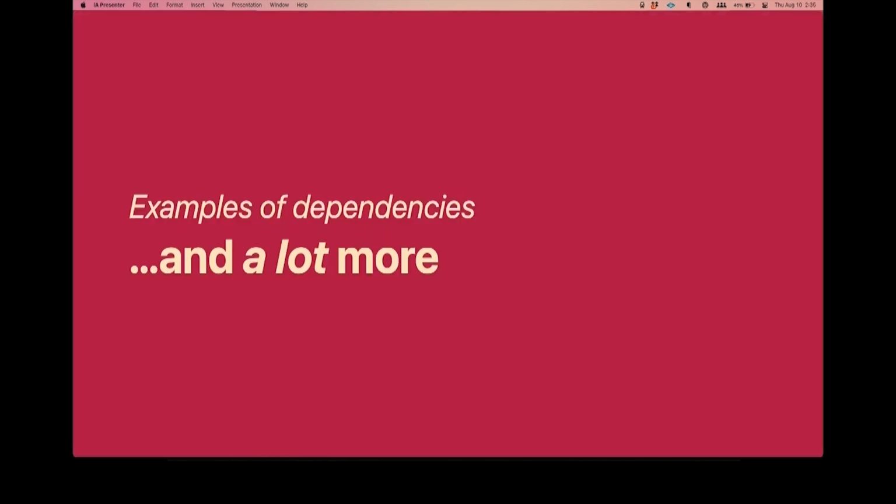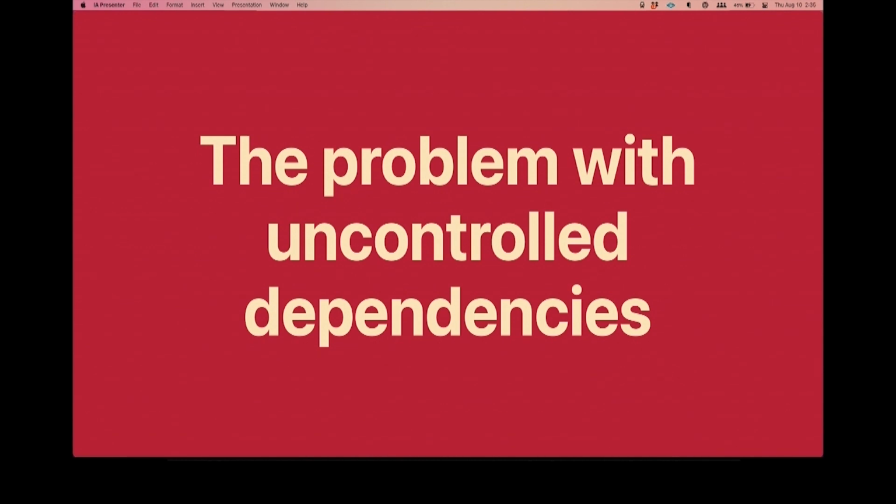And there's a lot more examples. Your code is most likely littered with dependencies. So if you believe everything I've said so far, it would seem like dependencies are just ubiquitous. But if this is the first time you're hearing about or thinking about dependencies, you may wonder what the big deal is. You've probably been coding for years, sprinkling dependencies throughout all your code, and you've probably had no trouble as far as you know, and you just think that this is maybe not even worth your time. But the point of this talk, and I'm here to tell you, is that it absolutely is worth thinking about these things because they cause a lot of problems in code.